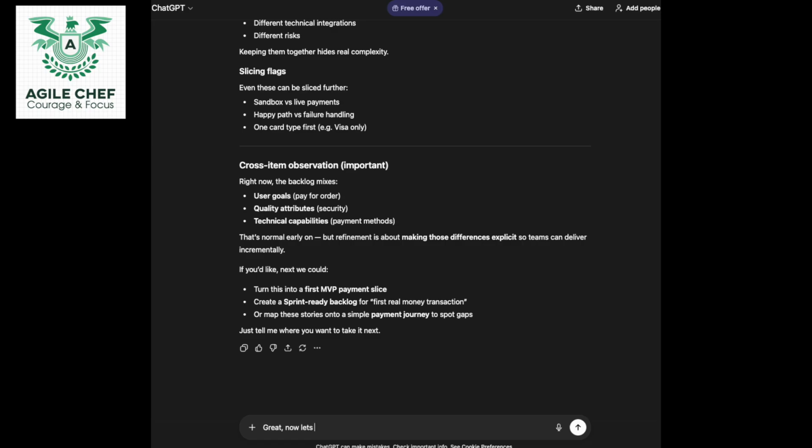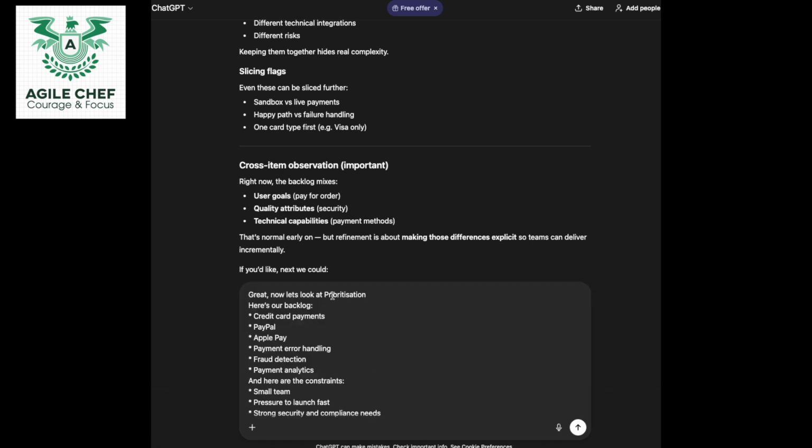Now let's look at prioritization. And I'm going to paste these items here. Here's our backlog. We've got credit card payments. We've got PayPal, Apple Pay, payment error handling, fraud detection, payment analysis. And here are the constraints.